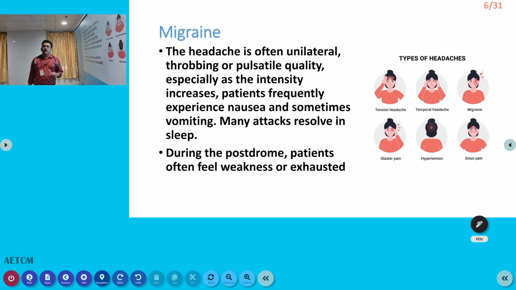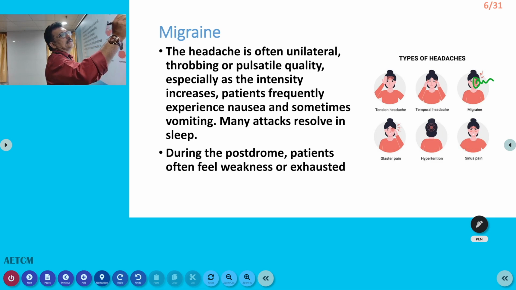Now the headache in migraine is very, very classical. You can see here migraine: unilateral headache, throbbing type of headache, and the patient can sometimes vomit also. These are the classical findings seen in migraine.